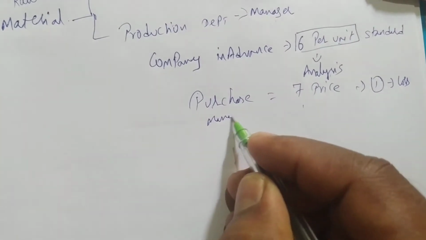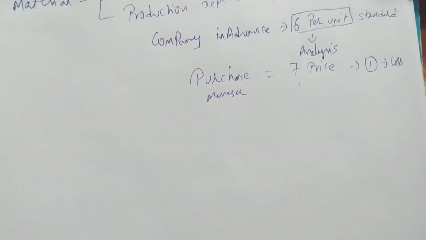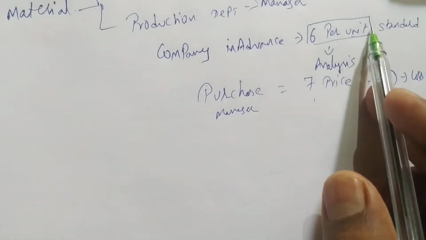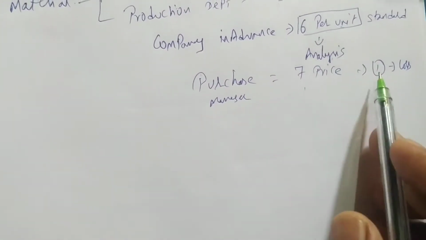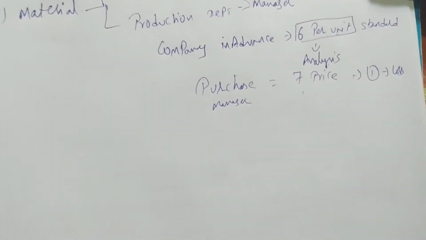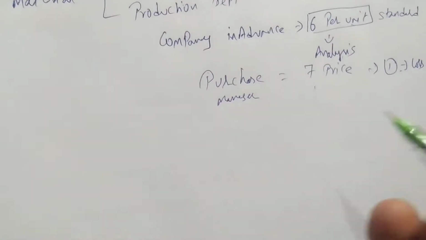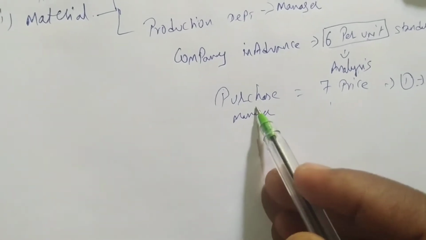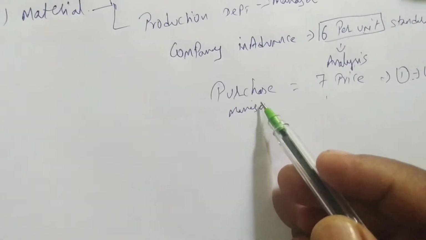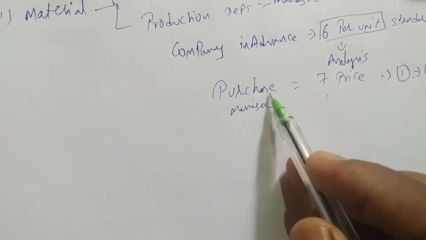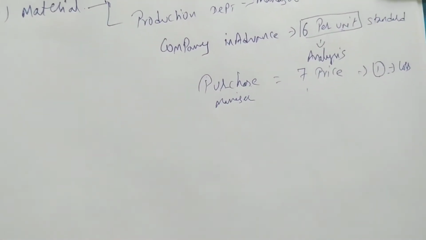Why is he responsible? The company said to purchase the material for 6 rupees, but he purchased it for 7, a 1 rupee loss. So he is responsible. There is a loss of 1 rupee. The company may ask the manager to leave the job and go out of the company, because due to his actions the company has suffered a 1 rupee loss.